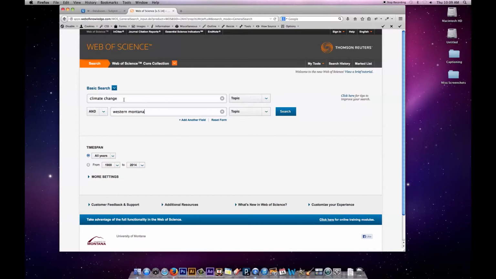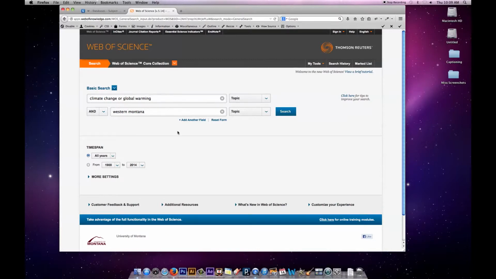I can also at this point add some related terms. So if I'm interested in climate change, what is a related term to that? The obvious one is global warming. Now, I'm not going to know all the keywords right away. I'm going to do some searching. I'm going to look at the results, and that will provide me with some more keywords. Maybe I'll go to Google and do some searching. If I went to Google and looked at climate change, I'd probably go into Wikipedia, and I would easily see some related terms such as global warming.